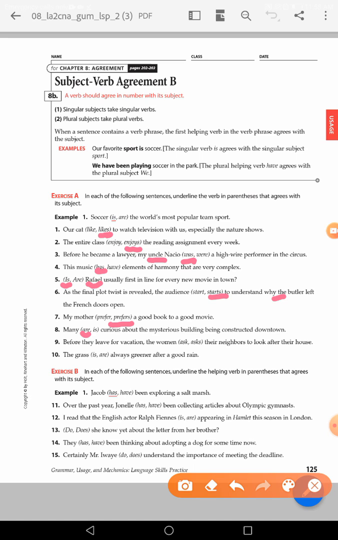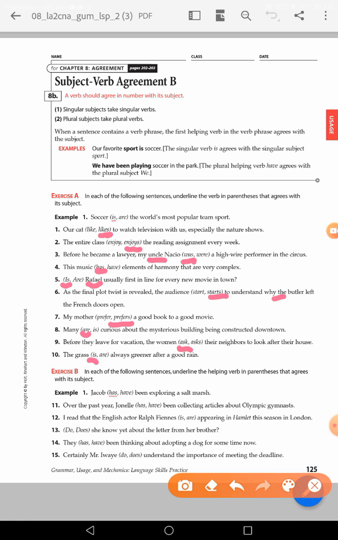Before they leave for vacation, the workmen ask. The grass is. Also, guys, be careful about uncountable nouns, whether we are talking about quantities or liquids. Be careful, they are considered singular. So when I say the juice is, water is, okay, but if I talk about water bottles, then are, that's okay.